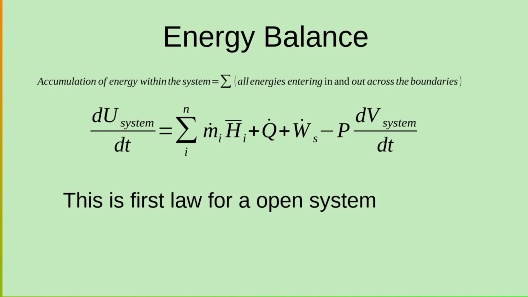This will be equal to the summation of all the energies coming by virtue of flow, which is nothing but m dot into h bar, plus the heat added to the system, plus the shaft work done on the system, minus P dV by dt of the system, that is change in volume of the system. Note that Q will be negative if heat is removed from the system. Ws will be negative if shaft work is done by the system. Now, this is the first law for open systems.